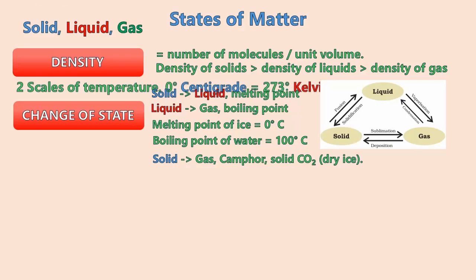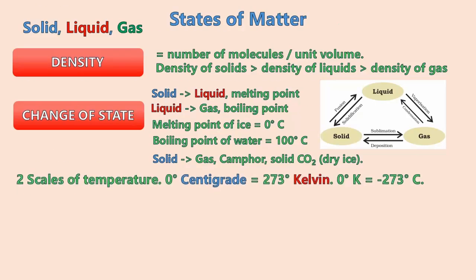Note, we have two scales of temperature. One is the centigrade scale and one is the Kelvin scale. To convert from centigrade to Kelvin, we need to add 273. So 0 degree centigrade is actually 273 degree Kelvin. To do the reverse, convert from Kelvin to centigrade, we need to subtract 273. So 0 degree Kelvin is actually minus 273 degree centigrade.